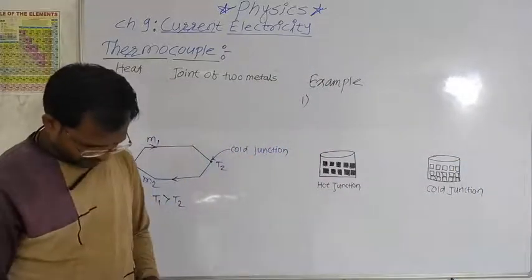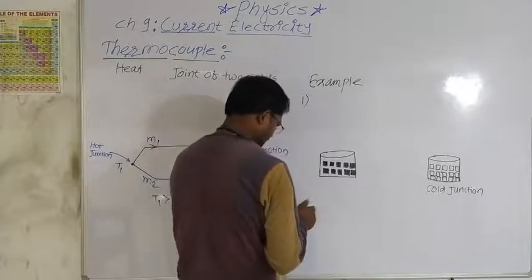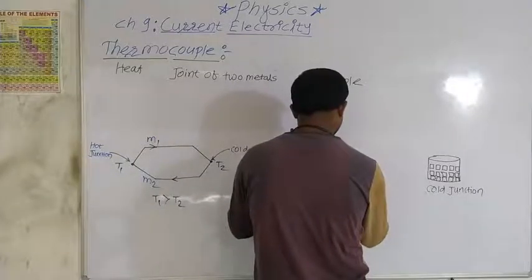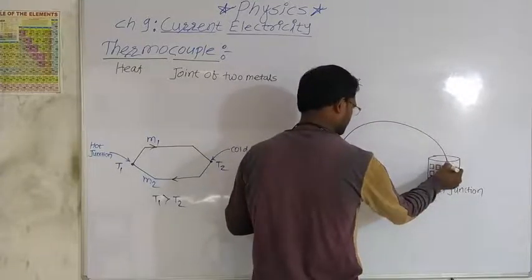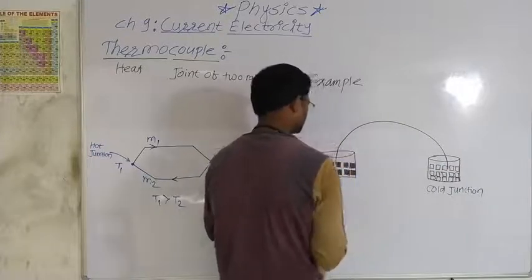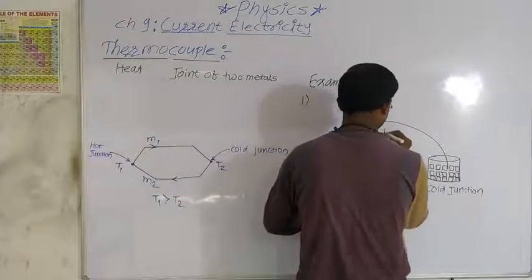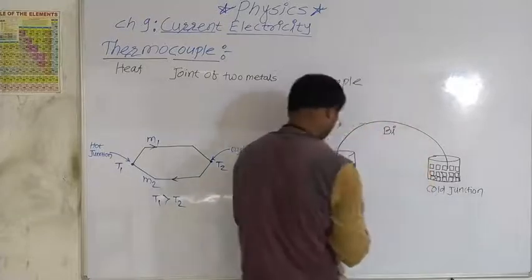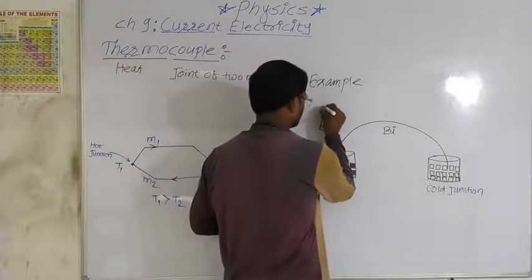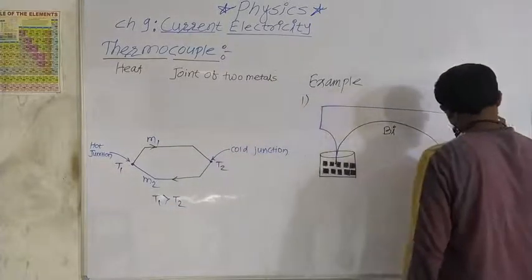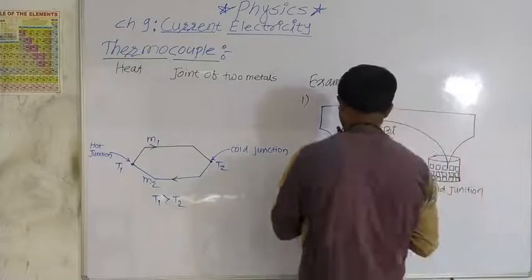Now, when two metals, this is one metal, bismuth, Bi, and this is another metal, antimony, Sb.